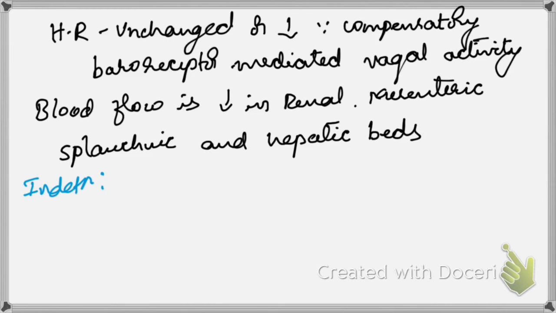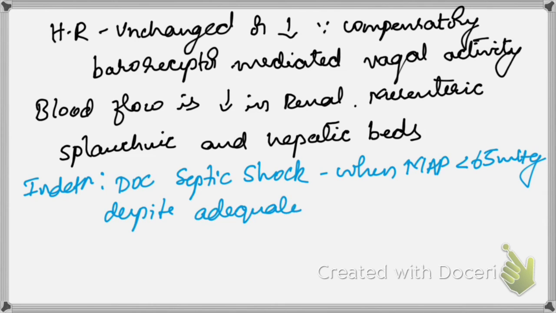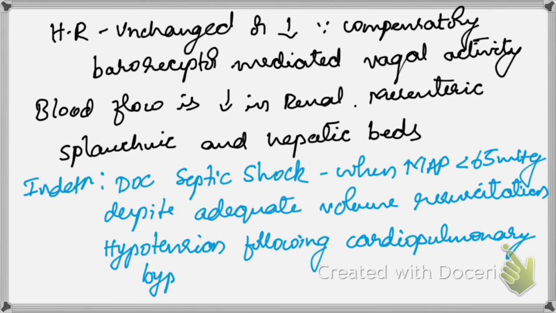So now let's know about the indications for norepinephrine. It is the drug of choice in case of septic shock, when mean arterial pressure is less than 65 millimeters of mercury despite adequate volume resuscitation, as I told in my previous video. So this is very important. Another indication is hypotension following cardiopulmonary bypass surgery. So two indications: it is the drug of choice in septic shock when BP is not maintained despite adequate volume resuscitation, and also in case of hypotension following cardiopulmonary bypass.